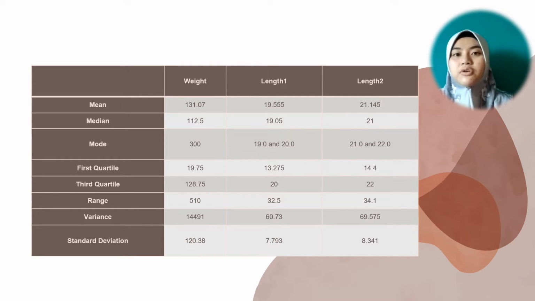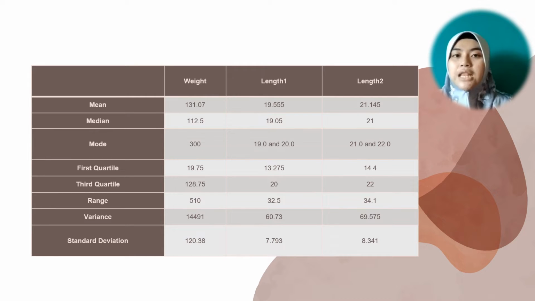So I will present 3.0 numerical descriptive measures. In this part, there are the measures of central tendency, position and variation. The table shown is the result that was already calculated, and the variables taken are weight in gram, length 1 in centimeter and length 2 in centimeter. For the first one, measures of central tendency, there are mean, median and mode. Mean is the sum of data entries divided by the number of entries.